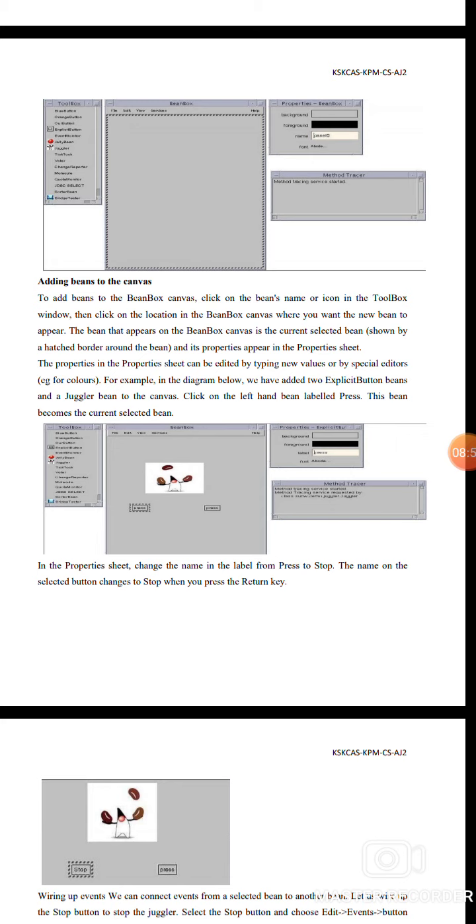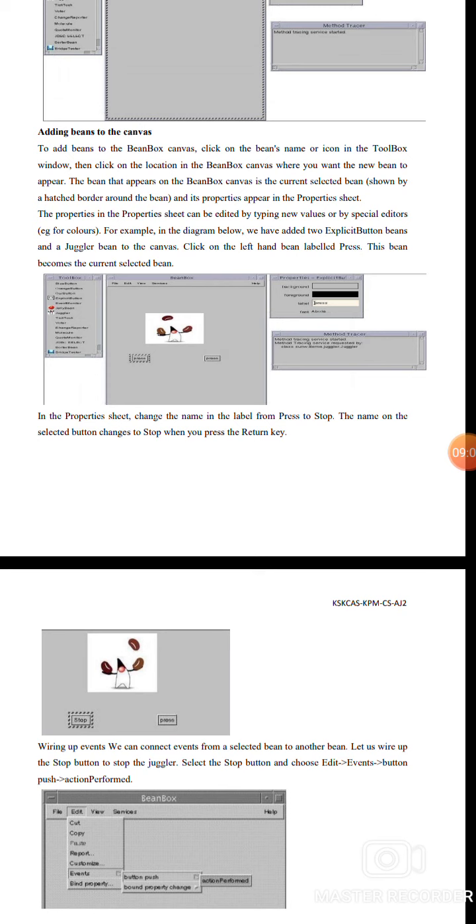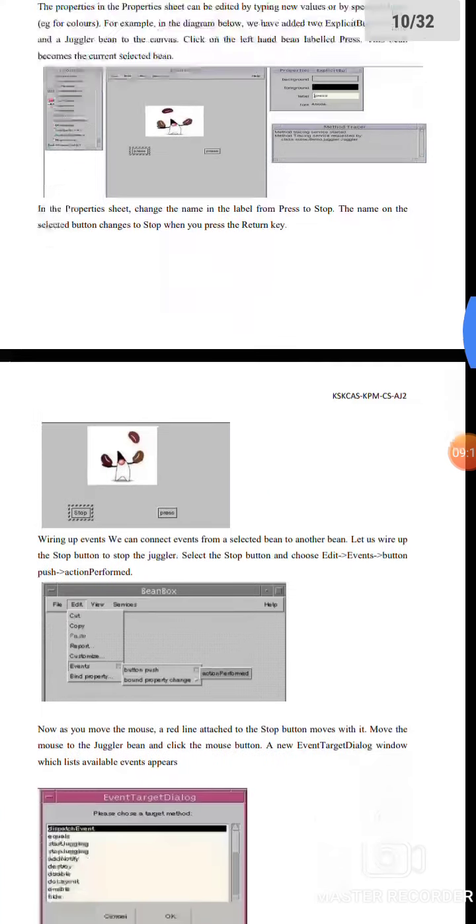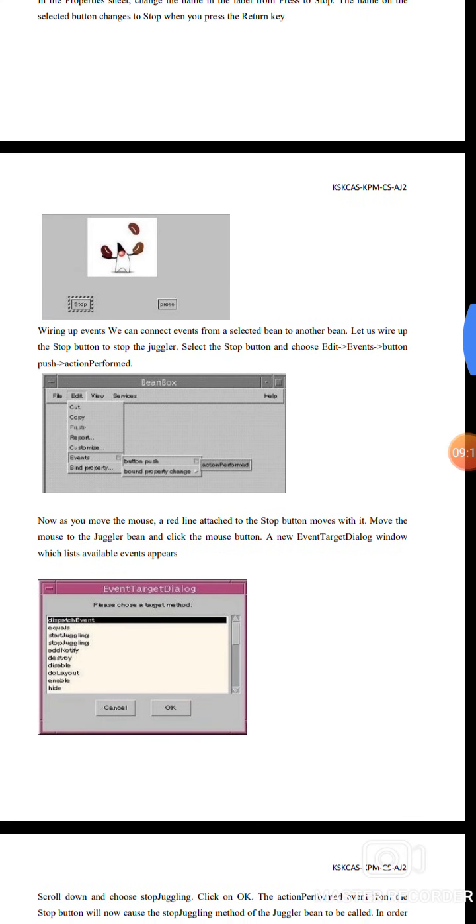Example for colors. In this diagram, we added two explicit button beans and the juggler bean to the canvas. Click on the left-hand bean labeled press. This bean becomes the currently selected bean. In the property sheet, change the name of this label from press to stop. Change the name of the selected button by typing the new name and pressing the return key.